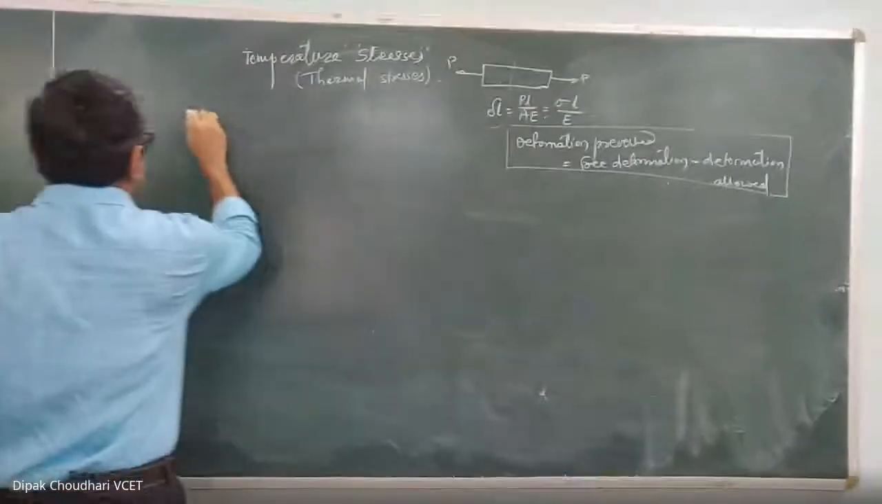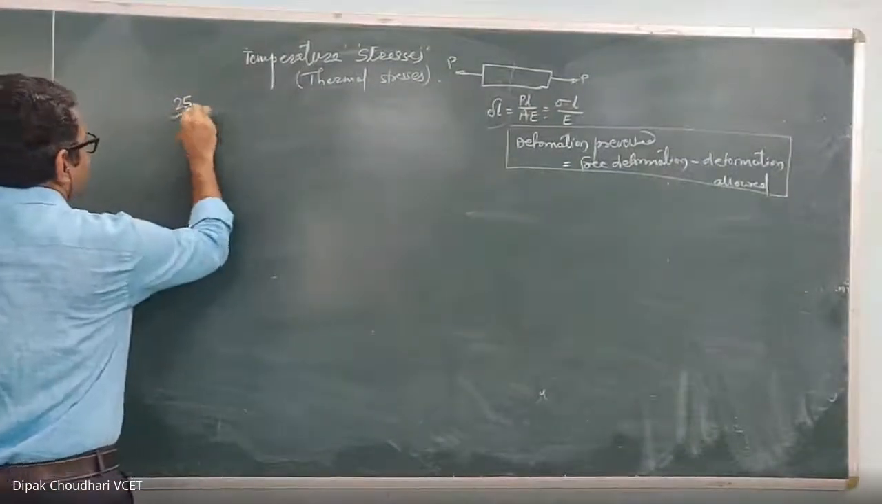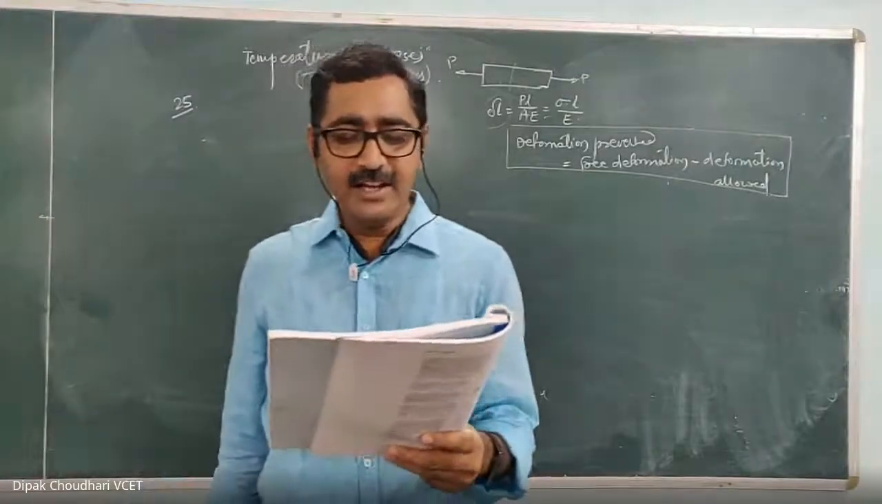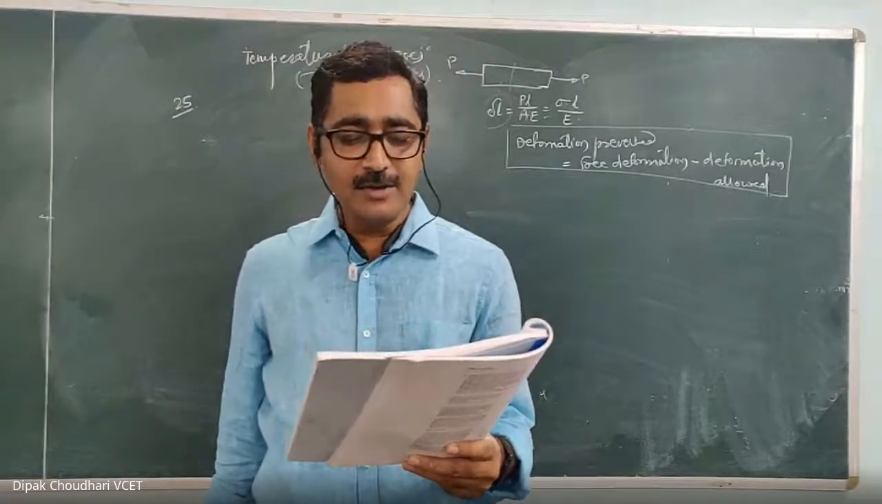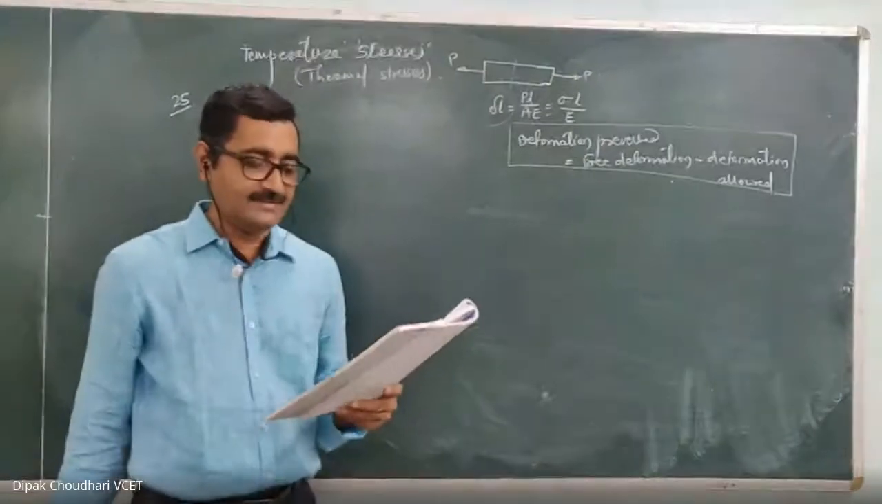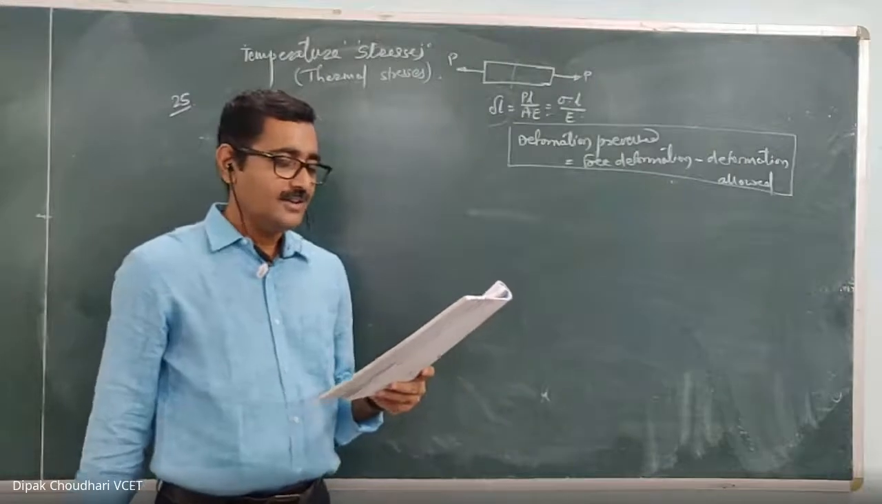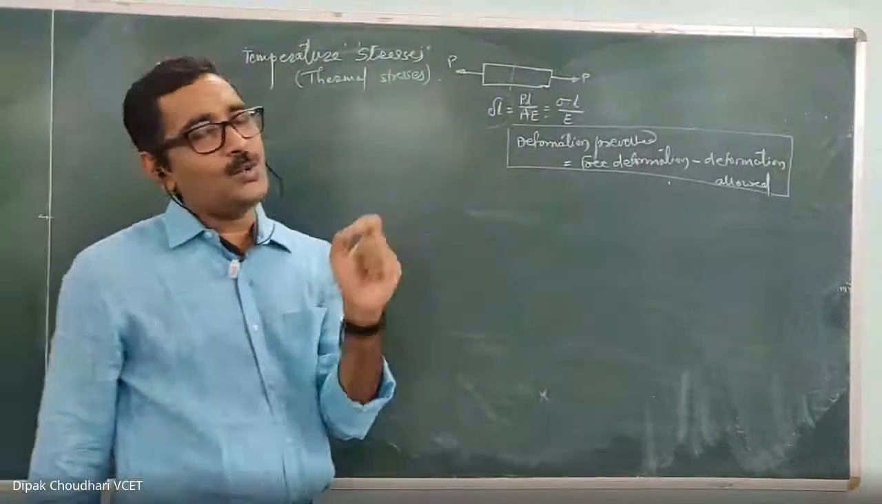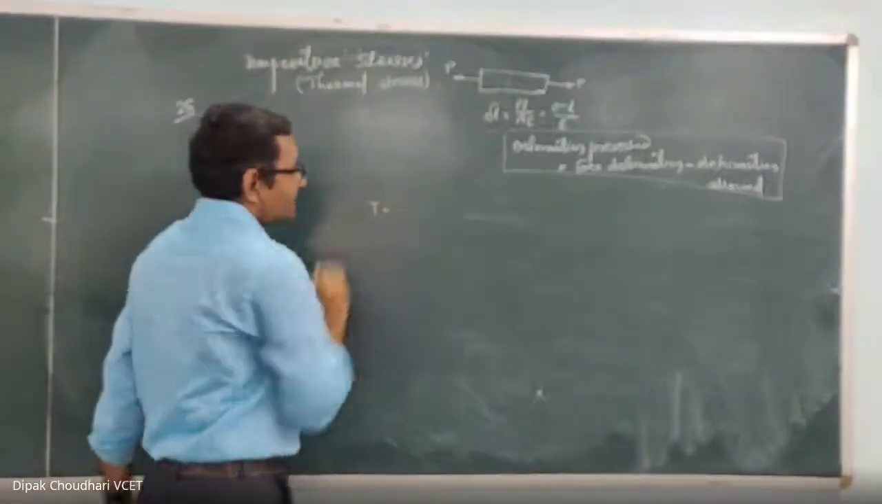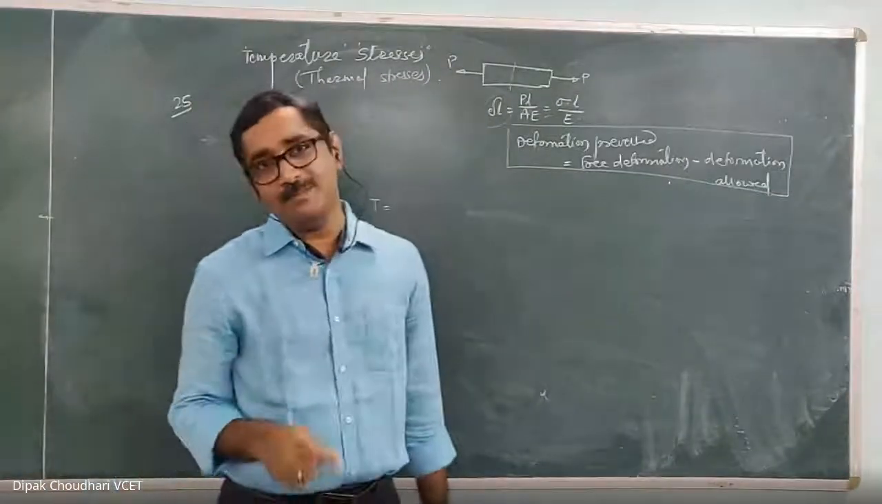This question is sum number 25 from our question bank. It is given that a rod of steel 16.5 meter in length is at a temperature of 27 degrees Celsius. Now you have to read the question carefully. Particularly, the temperature that is given, you have to identify which temperature it is.